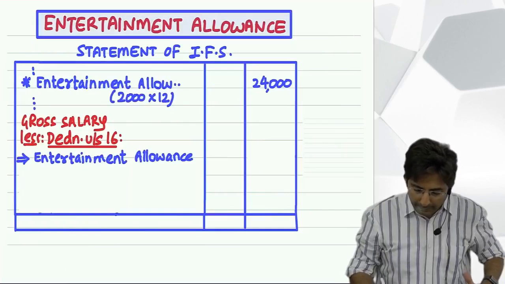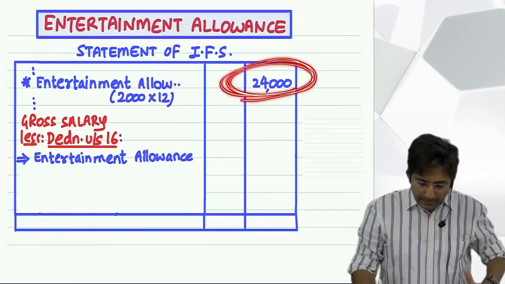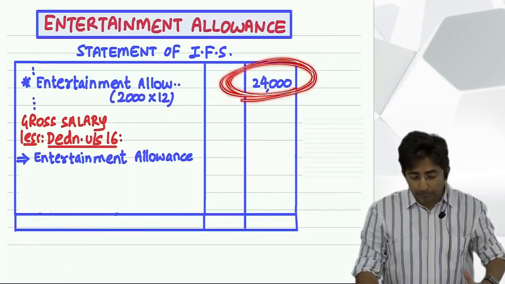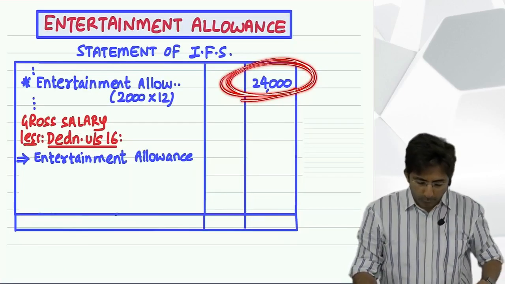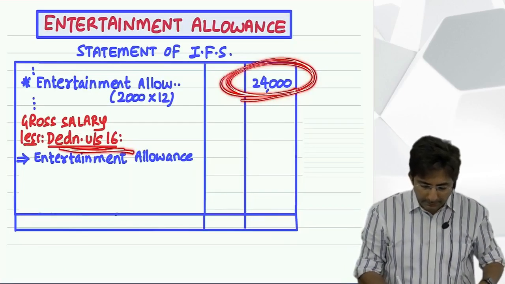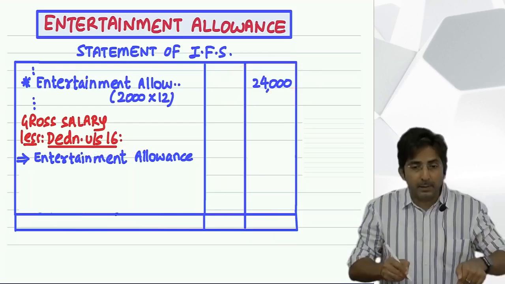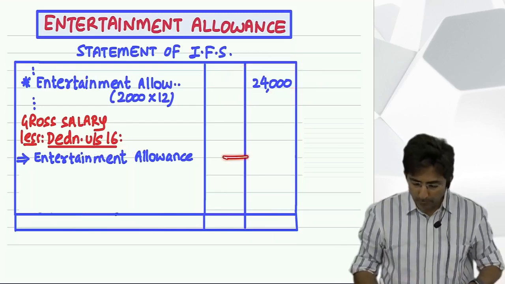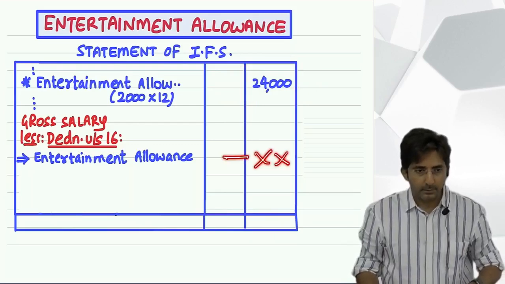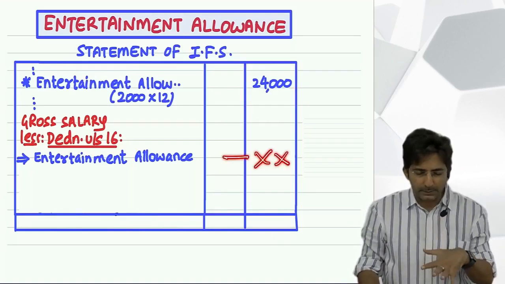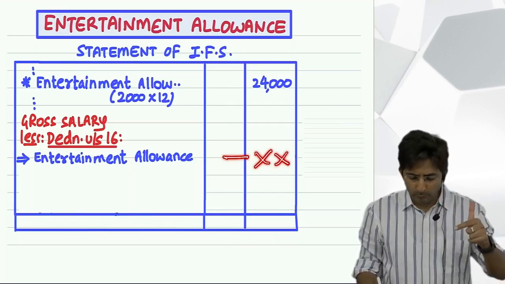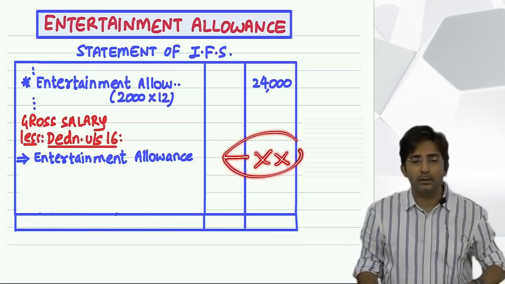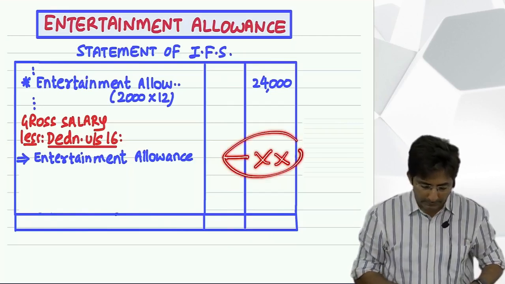First you will write entertainment allowance at the top, and then after completing the whole statement, after totaling up, you will write deduction under section 16, and there you will repeat the entertainment allowance effect. But here you will show it as minus. The reason I will tell you, but you have to show it as minus, meaning you deduct. And to deduct, there is again a formula. See, the formula is like this.